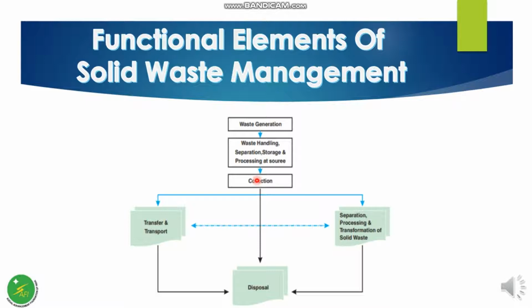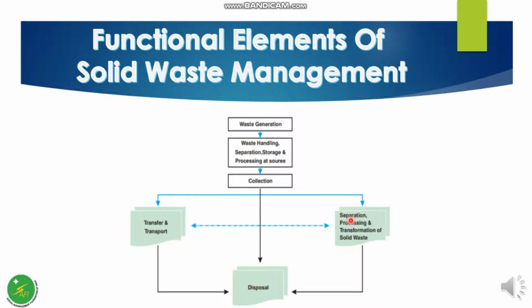The third functional element is collection. It includes not only gathering of waste but also its transportation to a point where the collection vehicle is emptied. The fourth functional element, transfer and transport, involves 2 steps. The first one is transfer of waste from smaller collection vehicles to larger transport equipment. The second one is subsequent transport of waste to the disposal site.